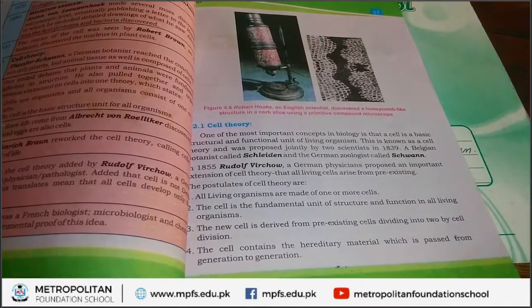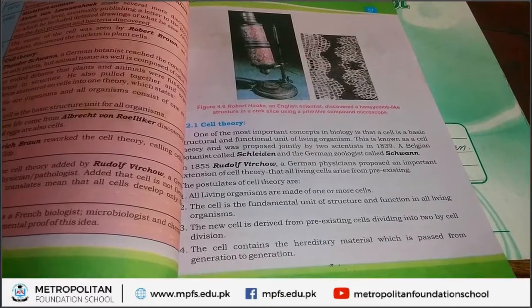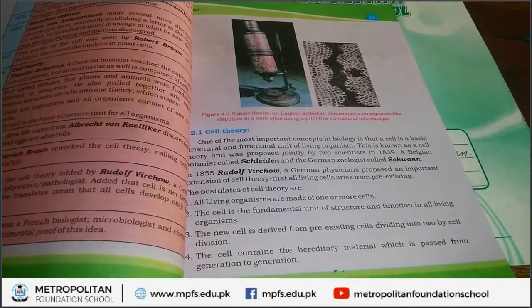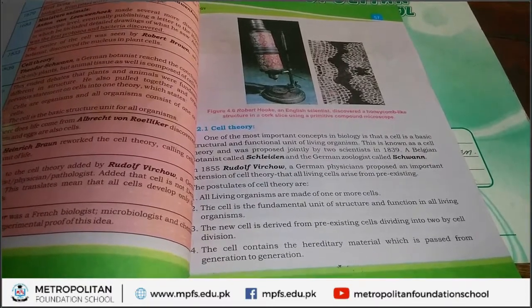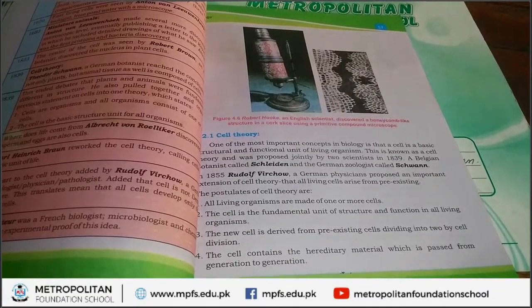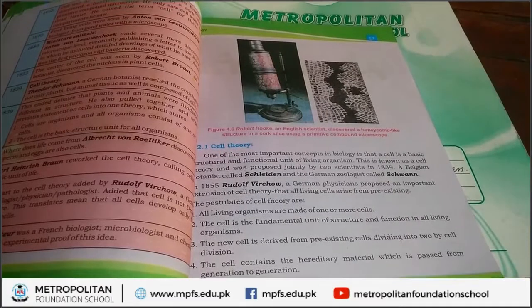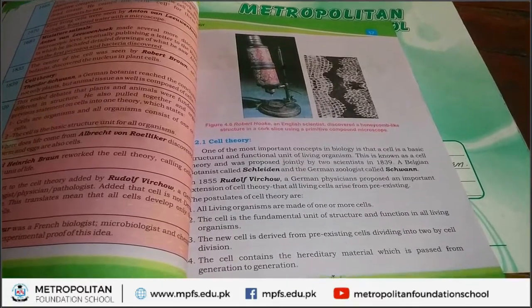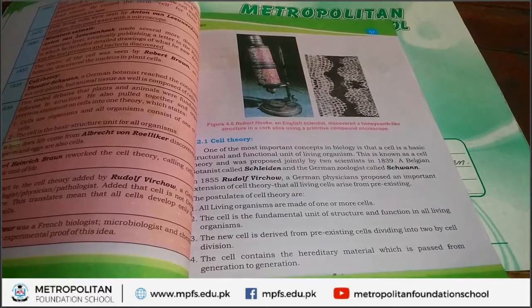First of all, we discuss here what are botanists and zoologists. Botanists are those persons who studied plants. Those persons who studied plants are called botanists. And what are zoologists? Those persons who study animals are called zoologists.